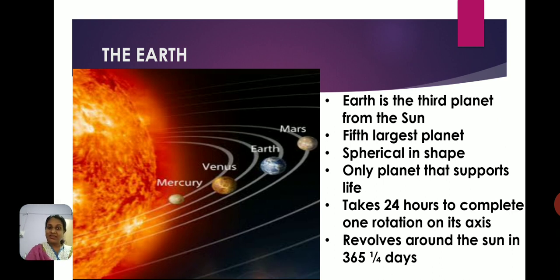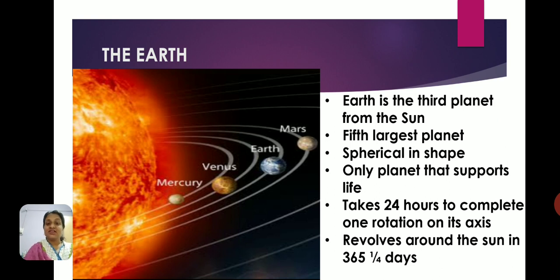Okay, so one movement that I told you about is revolution. The other movement of the earth around the sun is called rotation. While the earth is revolving around the sun, it is also rotating around itself like a top. So the earth is always going around itself on its own axis. We have done all this. This is a revision video, so I'm not going to be taking it in detail.